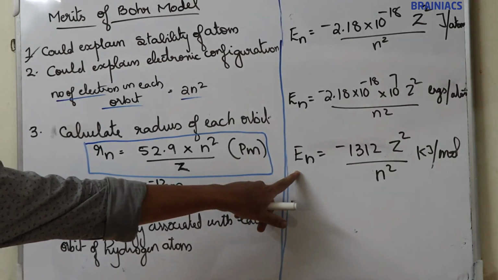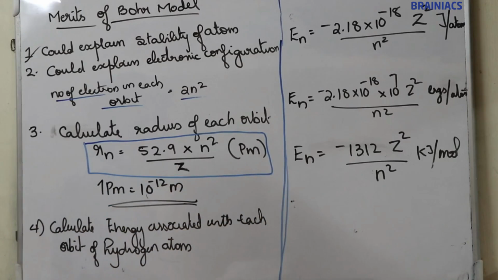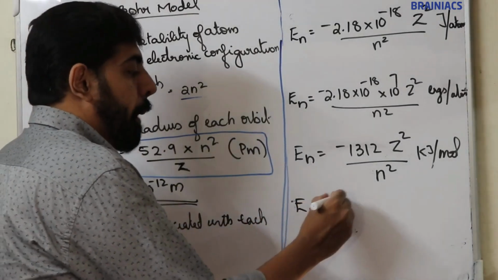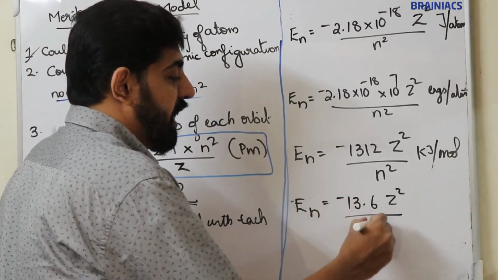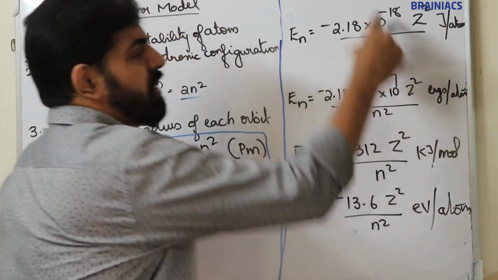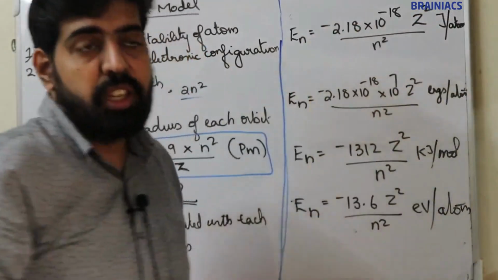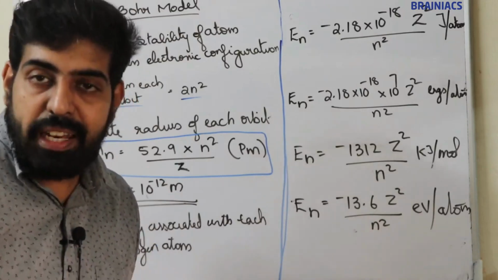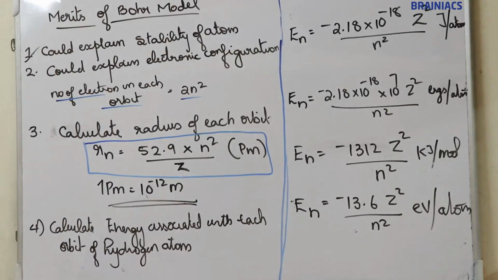Now, if energy is expressed in electron volt per atom, then you have to use this equation. En is equal to minus 13.6 Z square by N square electron volt per atom. So based on the unit, you have to use a different relation. Based on this, we can calculate the energy of each orbit. I think it's clear. This is the equation to calculate energy of each orbit.